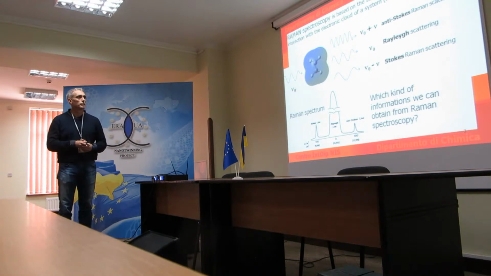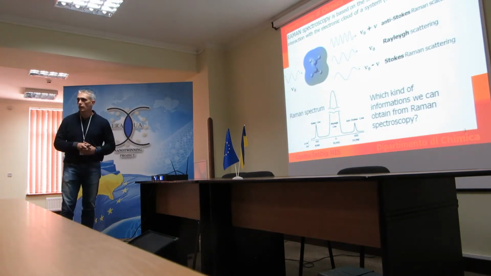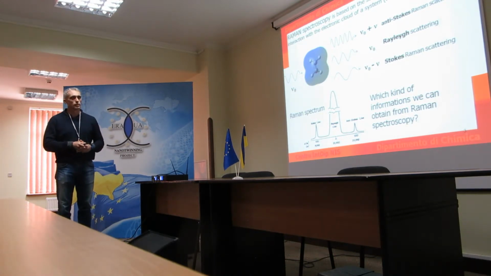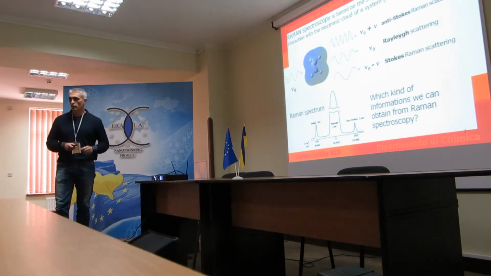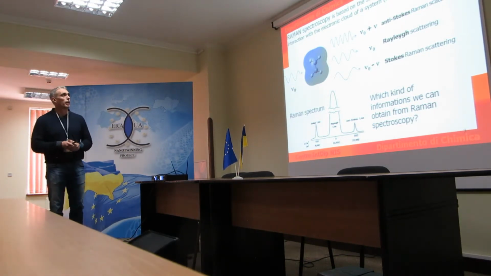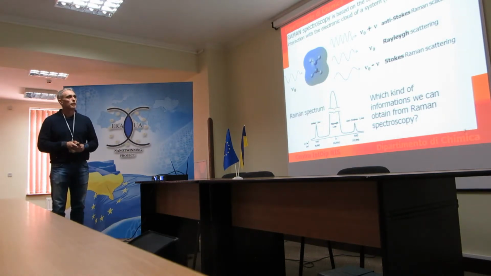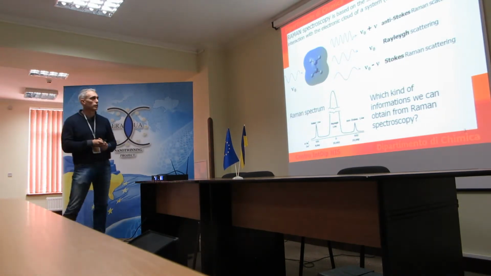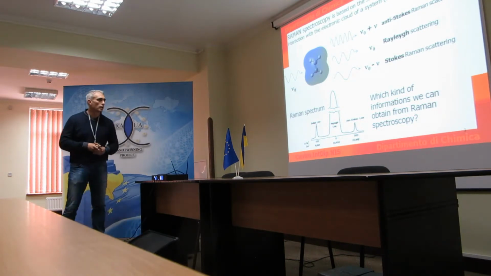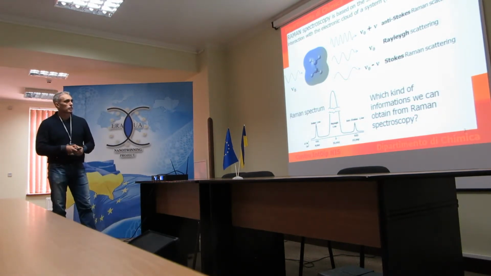One which is the same as the incident one, and 2 which have a frequency a little bit different with respect to the incident one. Typically, the light which has lower frequency is named Stokes. The light with higher frequency is named anti-Stokes. And we can record the so-called Raman spectrum, which is composed of 3 lines, like this.